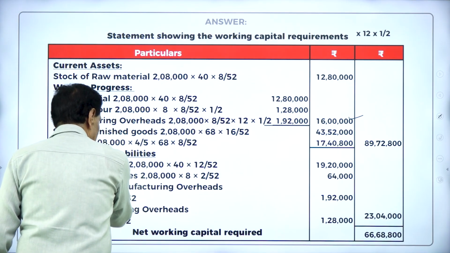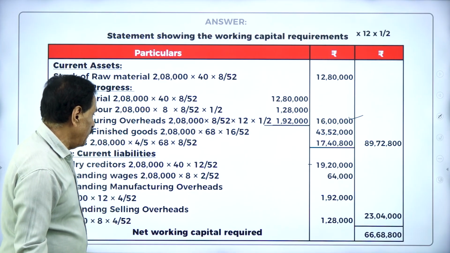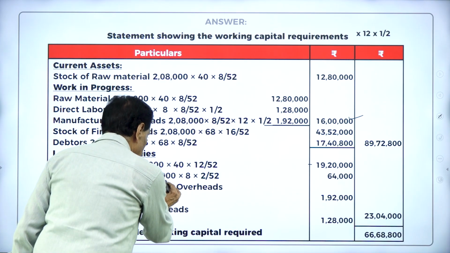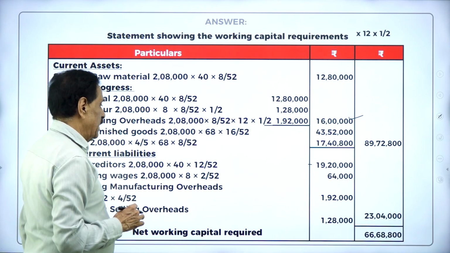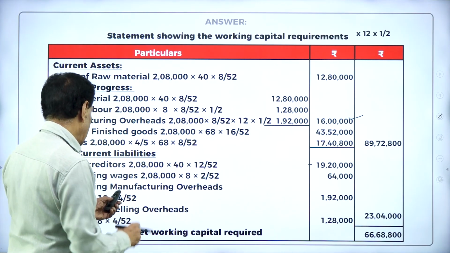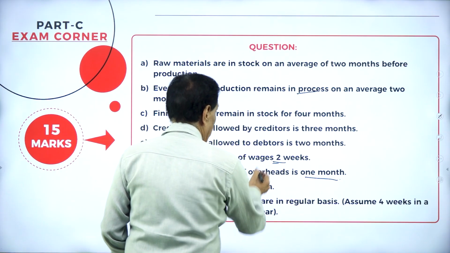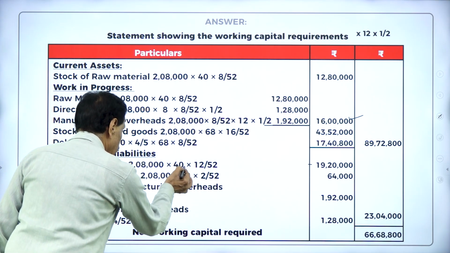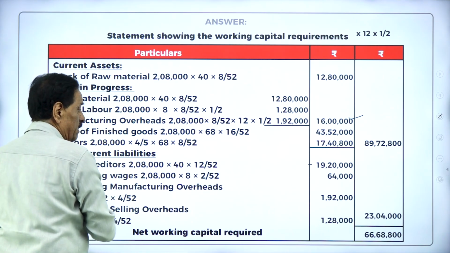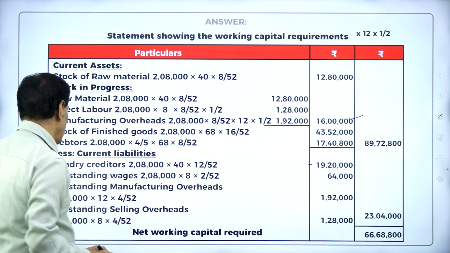Then current liability, this is 19 lakh 20,000. Outstanding wages 2,08,000 divided by 52 into wages is 8 into that is outstanding wages. Credit allocated. Time lag in wages 2 weeks. He has given 2 weeks. 2 divided by 52 at the rate of 8, 2,08,000. It works out 64,000.